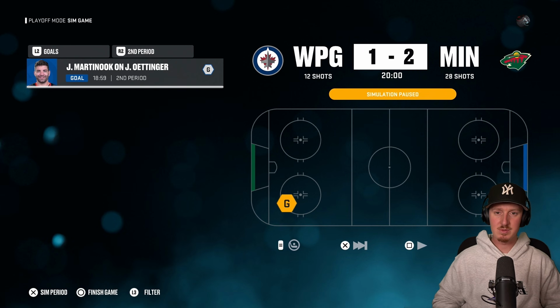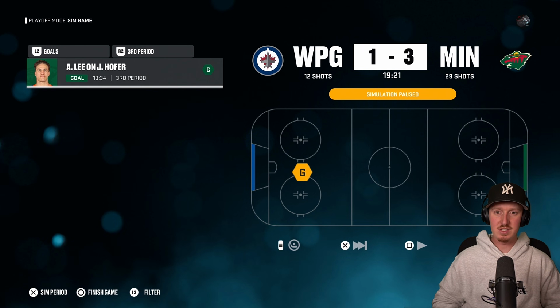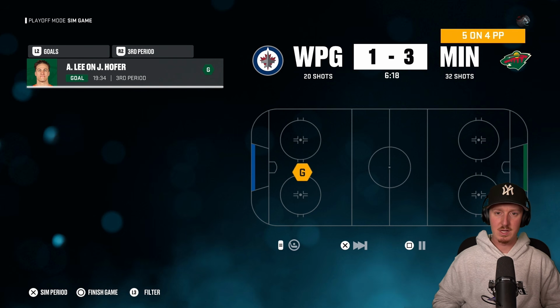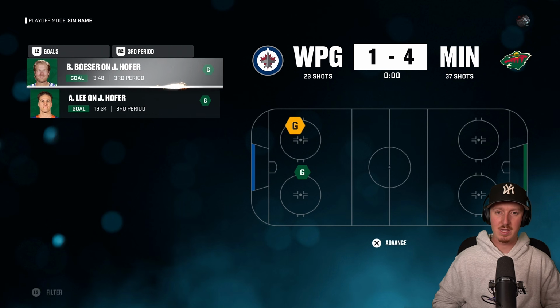Well, Minnesota's absolutely flying, but Winnipeg's looking to make a late comeback once again here. But Anders Lee's going to be picking up a big time goal here. I don't know if Winnipeg's going to be able to make this comeback. Right now, time just isn't on the Winnipeg Jets' side. The Minnesota Wild are going to have themselves a power play. Brock Besser's going to be picking up a late goal, and they didn't even need that goal. It's going to be a 4-1 victory for Minnesota, and Winnipeg's going to be falling.